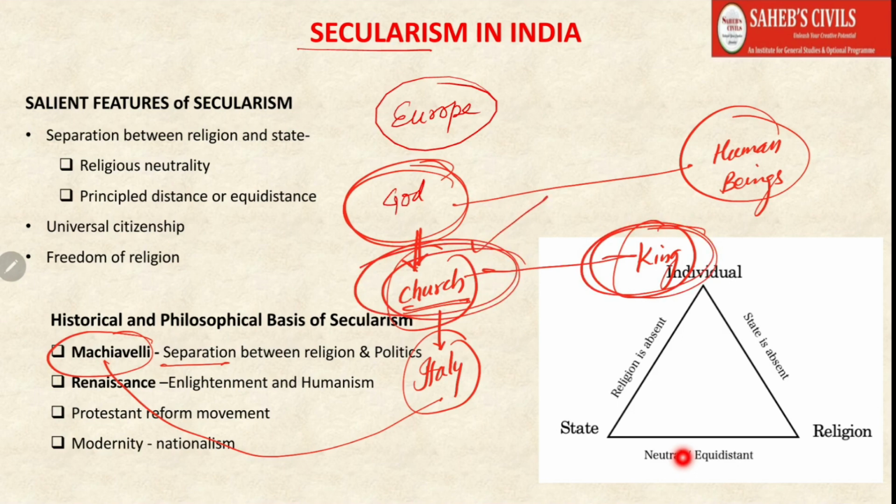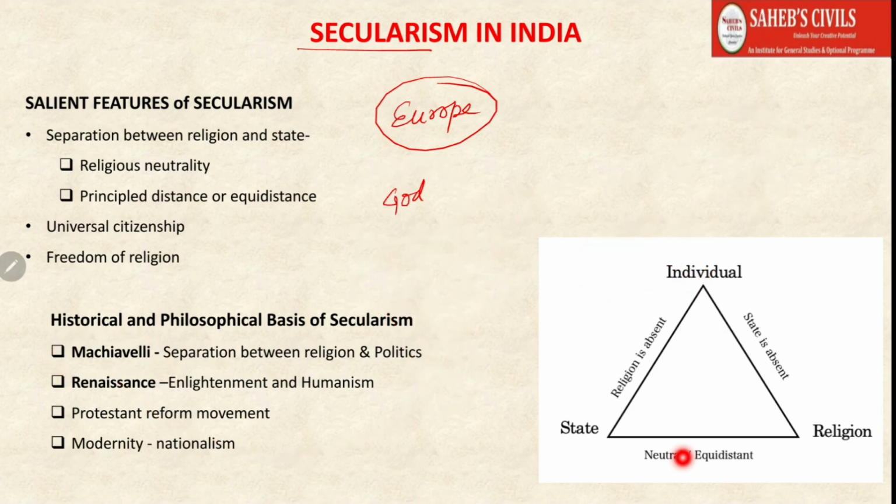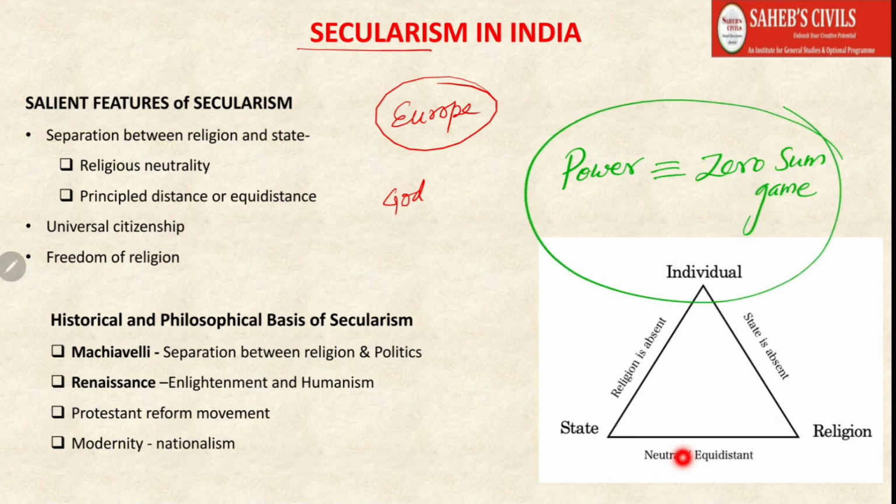But because power was divided between the church and the king, the king was actually not that powerful. Power is a zero sum game. That simply means that if somebody gains power, then the relative power of the other is going to decrease.